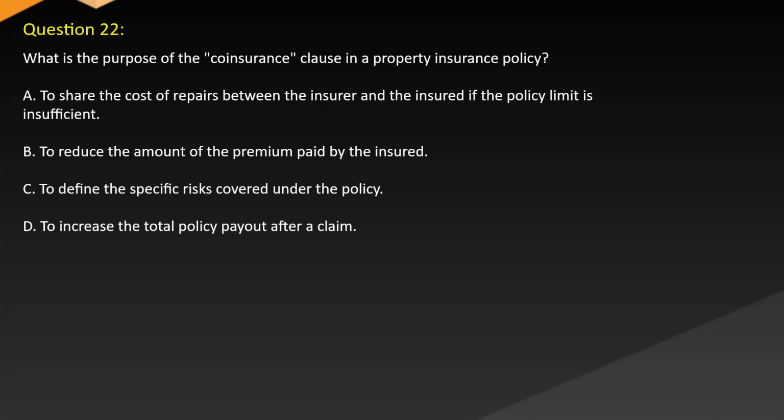Question 22. What is the purpose of the coinsurance clause in a property insurance policy? A. To share the cost of repairs between the insurer and the insured if the policy limit is insufficient. B. To reduce the amount of the premium paid by the insured. C. To define the specific risks covered under the policy. D. To increase the total policy payout after a claim.